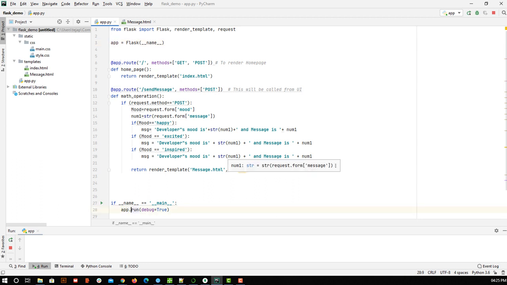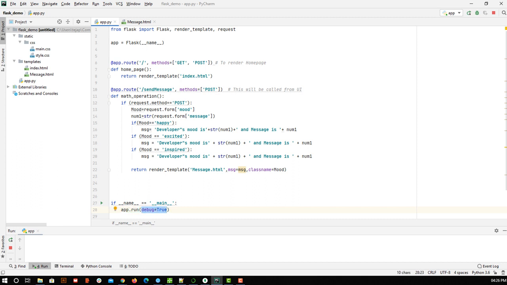Let me tell you, as soon as I start the application, the first method that is executed is the main method. Here it is saying if the function name is main, then run this code, and my function name is main, so this will be run, and this will be run based on multiple attributes that I'll give.